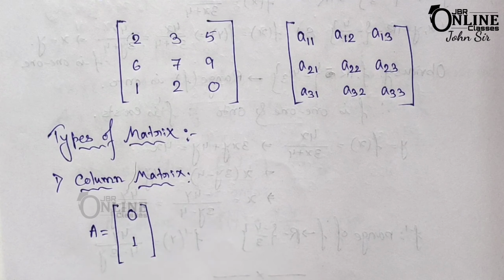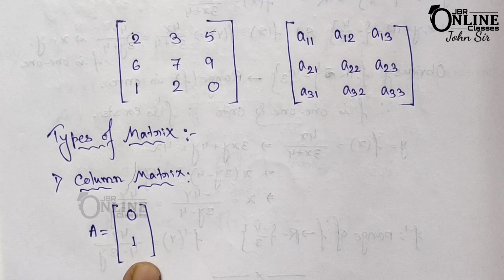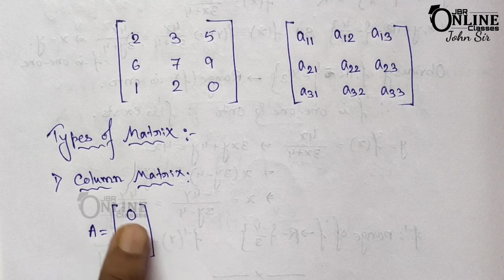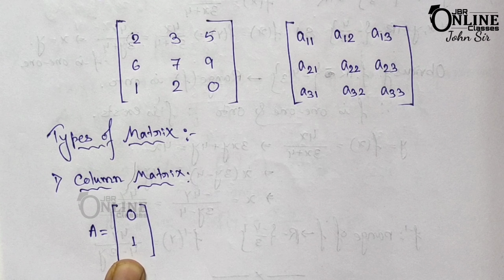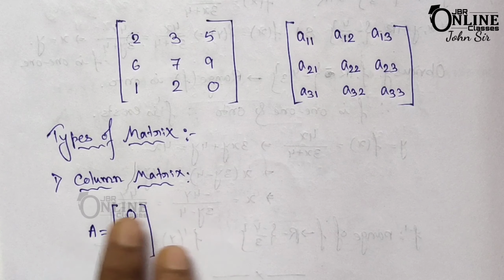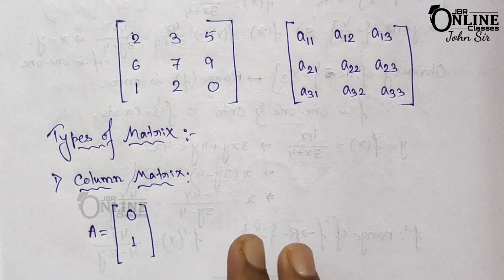So here matrix A is a column matrix because there will be only one column. No need to find out the row here because I know that there are 2 rows, but as there is only one column, that means it's a column matrix.